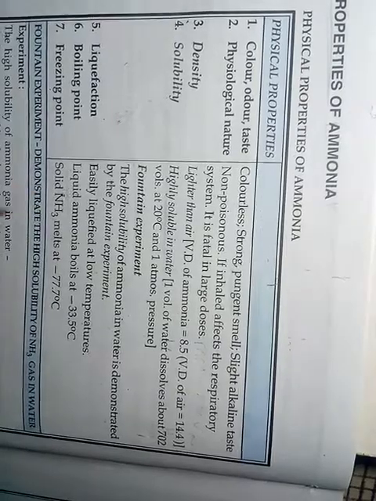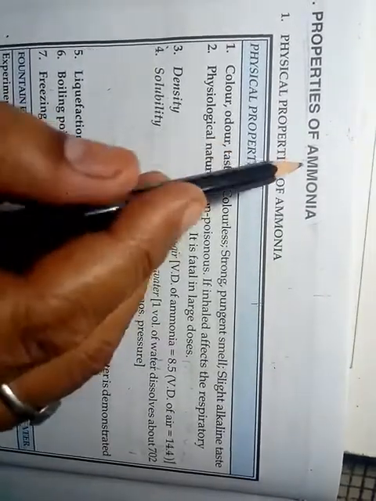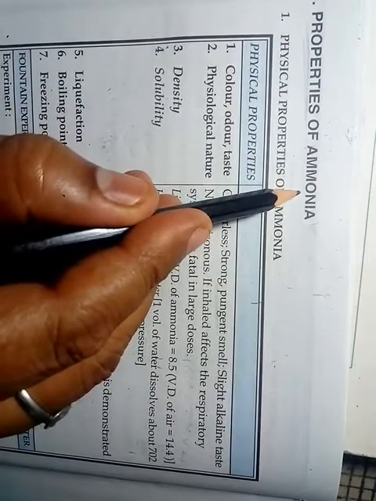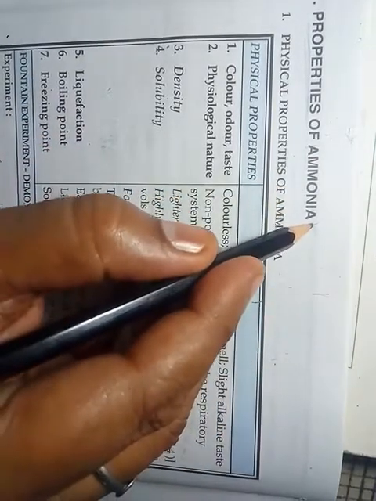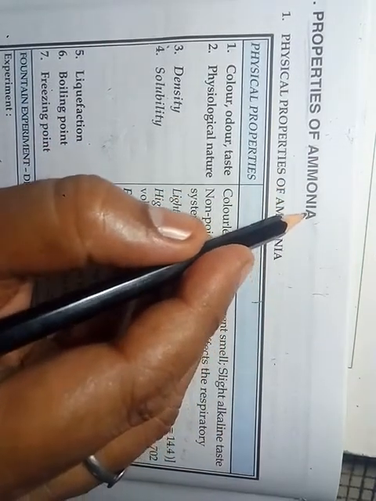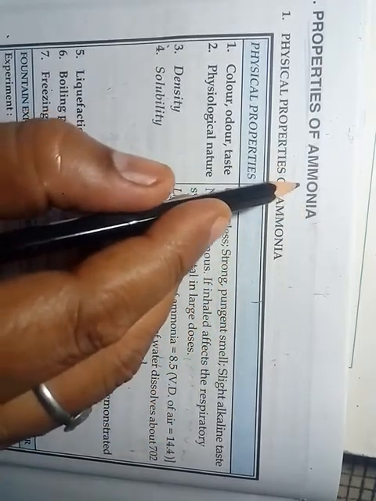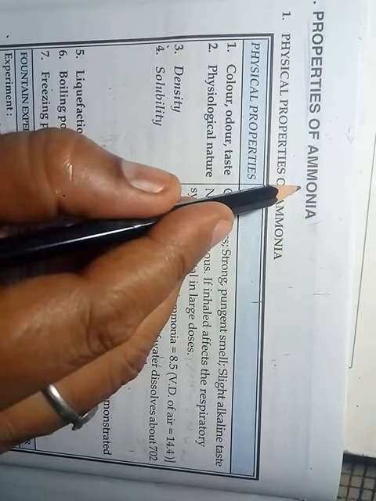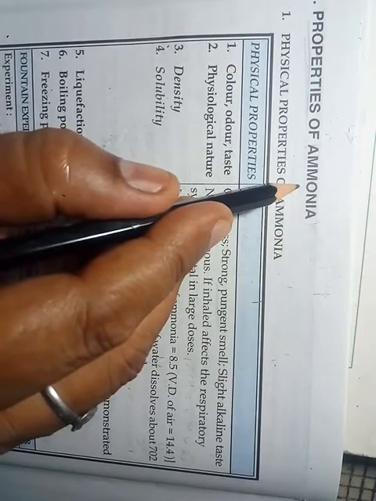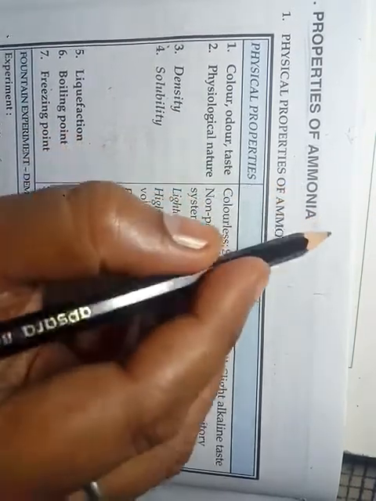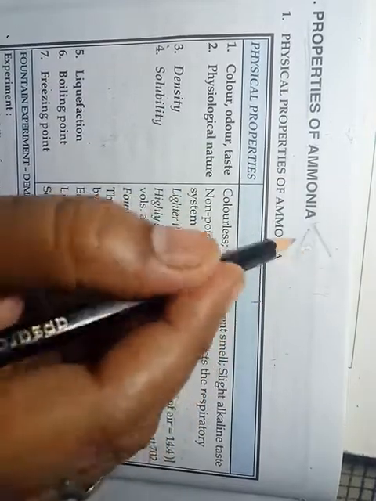Hello children. In this lecture we will discuss properties of ammonia. So you all know that all chemical compounds have some specific properties, and the properties of a particular compound can be divided into two types.